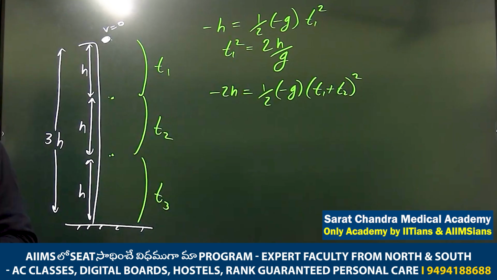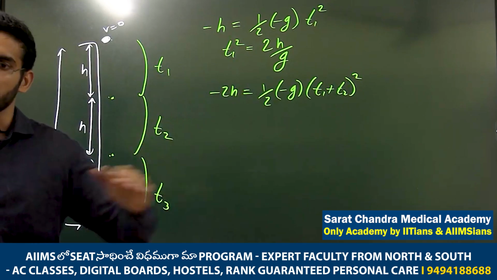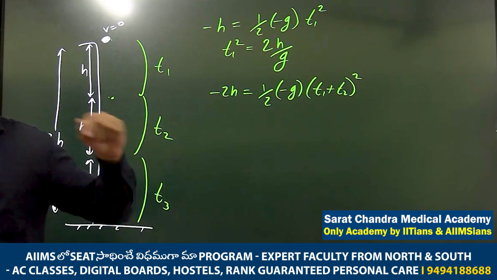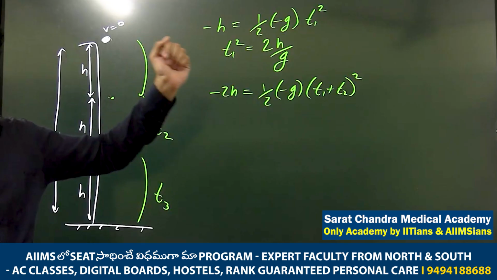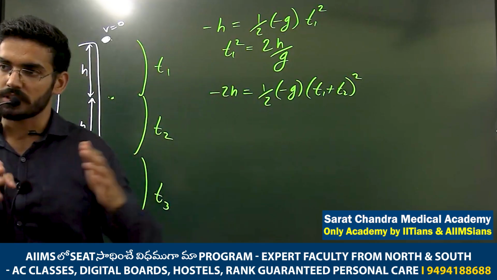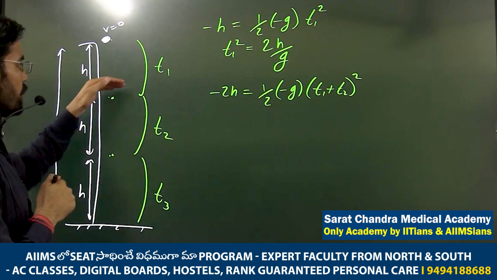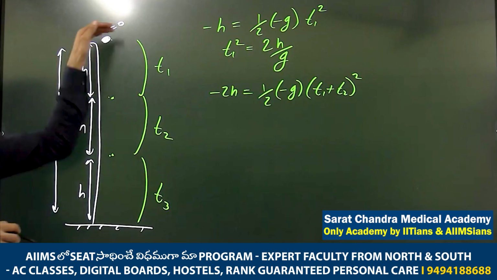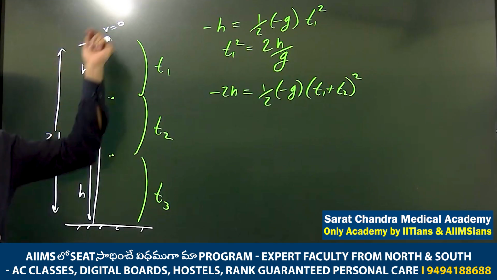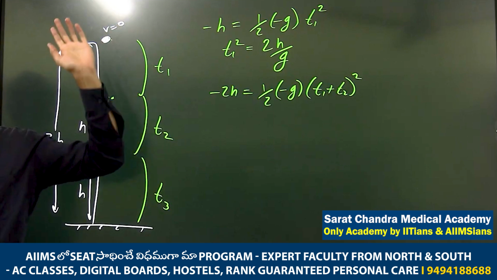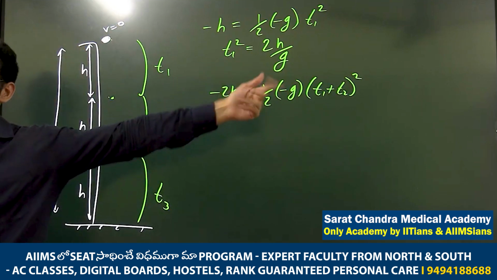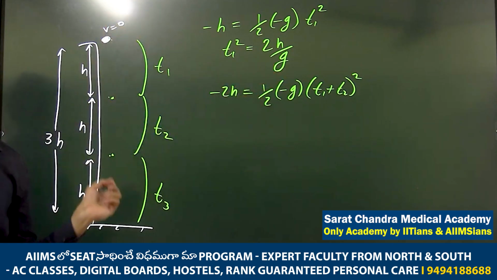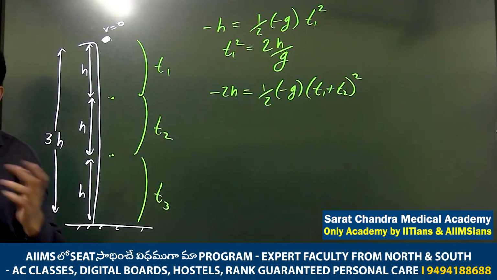Remember one thing. If you see the pattern in all the questions, I will give it. You will see the pattern in all the questions, wherever there is a start from initial velocity 0. Instead of solving between a random point and the next point, he is solving from here to the last point only. Here to here you solve, and here to here you solve. So that at least you will have the advantage of this one variable being 0. Whatever u into t is there, that becomes 0. That is the advantage of taking this point as initial and any other point as final, if you see any of the questions.